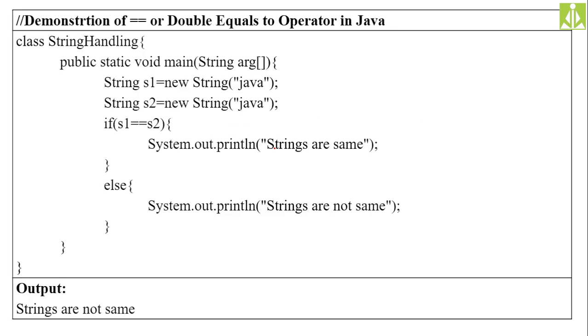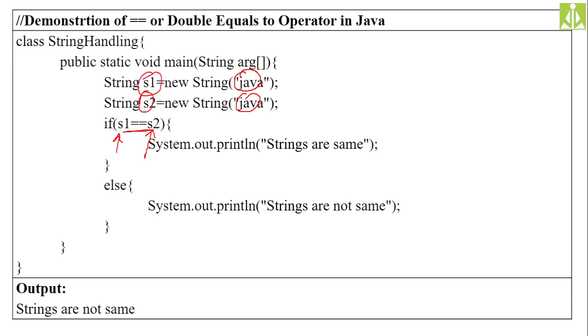To demonstrate, see s1 and s2: even if they have the same thing, Java, it is not showing true. Why? Because when you are doing s1 == s2, it is not checking the content. Rather, it is checking the address of s1 and the address of s2, the references.